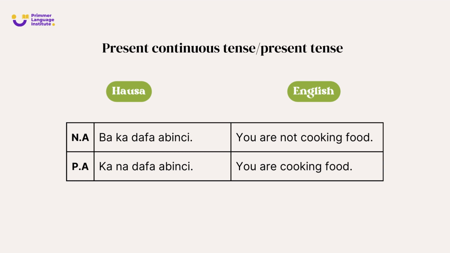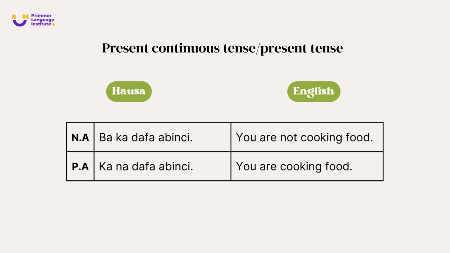So when you say baka, it means you are not. Dafa is cooking, abinci is food. So it is all about kana and baka. Kana is positive, and it is for the present tense or present continuous tense. Baka is negative for the present continuous tense.